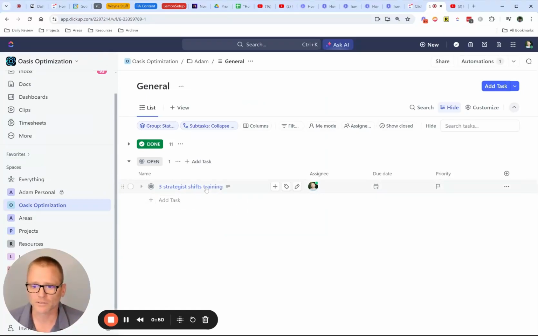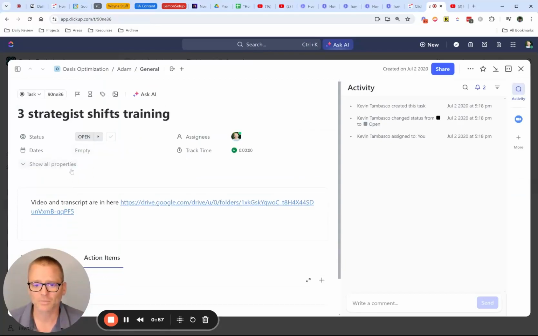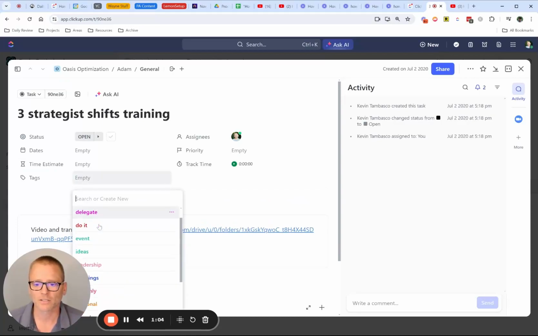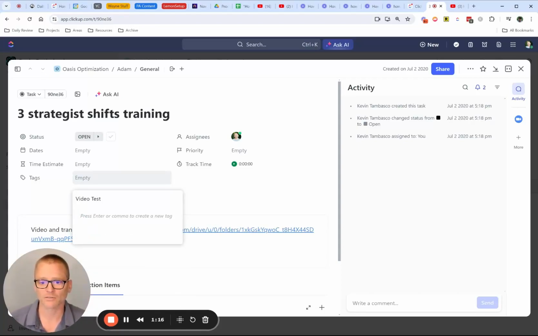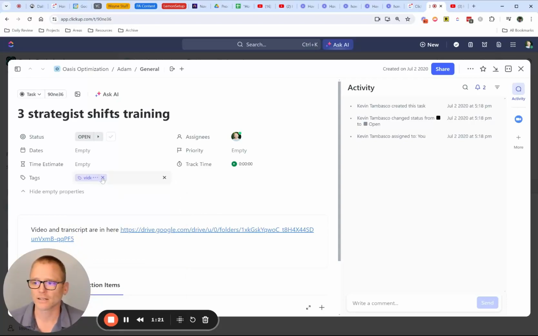So you can see here we've got a task, a generic task I've got, and we have tags. We can see those right here. You can also hide empty properties in this version of ClickUp, so if you see that, you may want to expand that out. And then we can come in here and use some of these, if, like in my case, you may already have some because your team already created some, or you just create new ones by typing. So for example, I'll call this one video test and we'll press enter. And now we have that tag in there. Okay, so pretty simple to do.